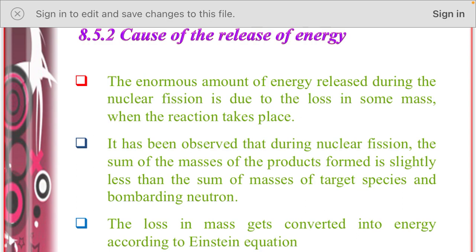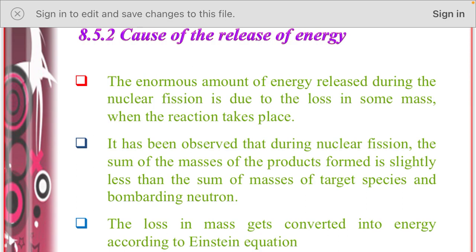It has been observed that during nuclear fission, the sum of the masses of the products formed is slightly less than the masses of the target species and the bombarding neutron. We all know the target species is uranium-235 bombarded with a neutron. When we calculate these two masses and subtract the product mass, there is a slight difference in mass. That slight difference comes out as energy release.